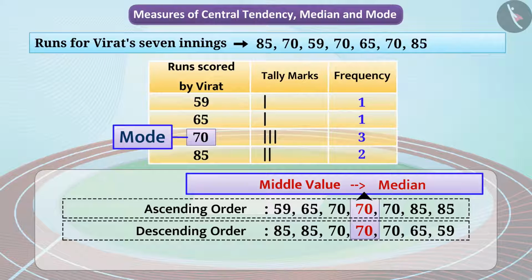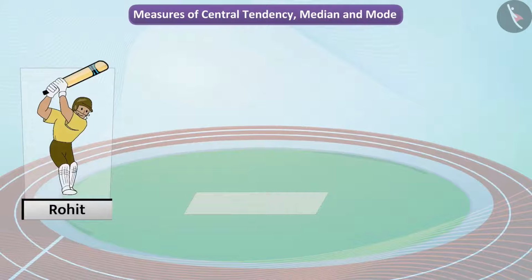As you can see, in this case, the mode and the median on a range are the same observations. However, this may not always be the case. The mode and the median can differ. Let us take another example to understand this.